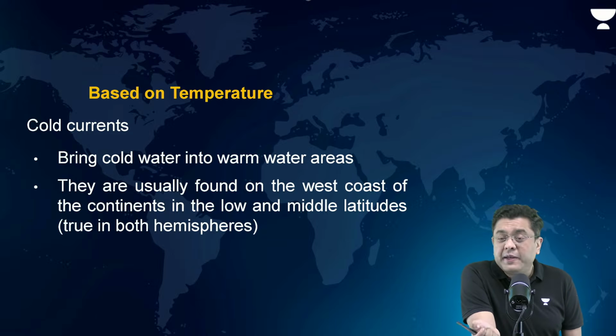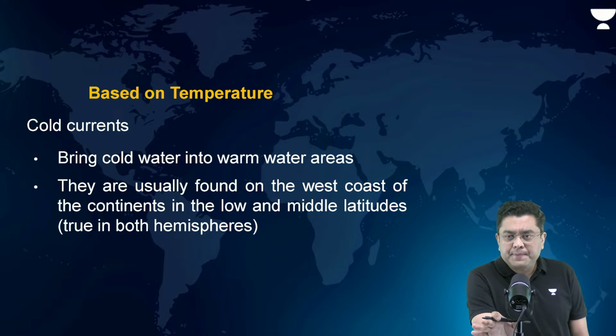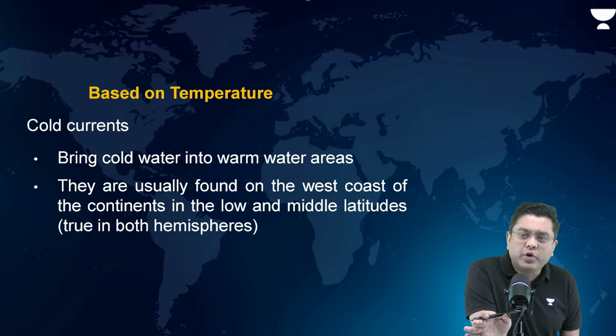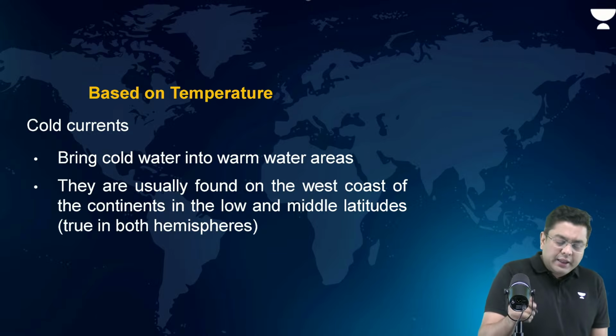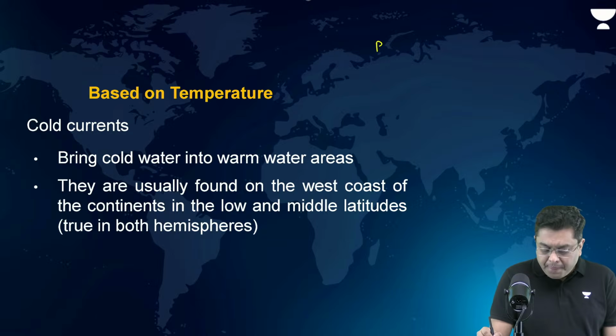If your region is experiencing 20 degrees Celsius, a wind which is 10 degrees Celsius will be colder. So it is always comparative. Whatever is the normal condition in your area, if the ocean water is colder than that, it is a cold current.